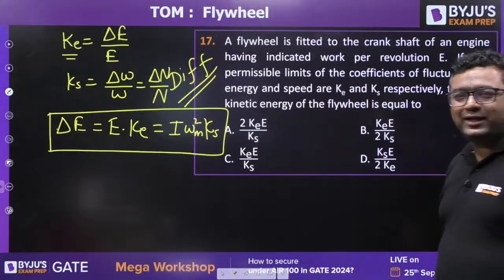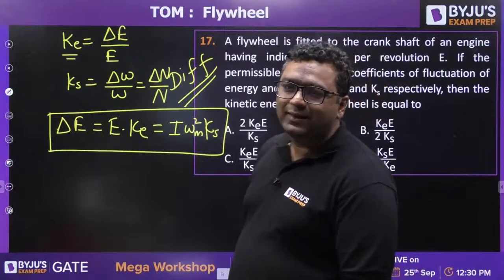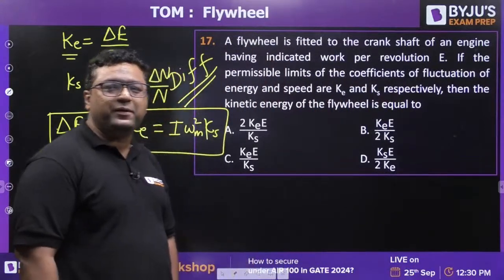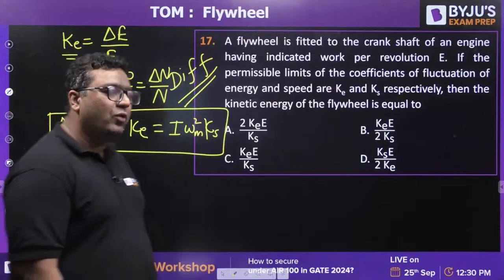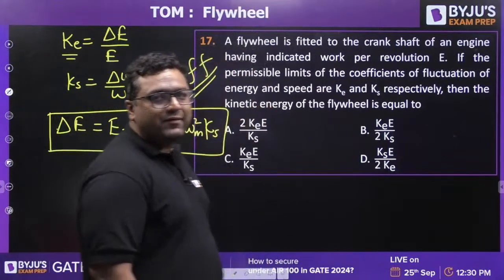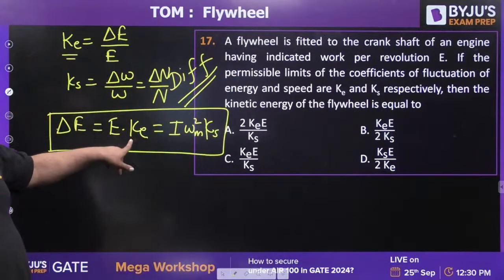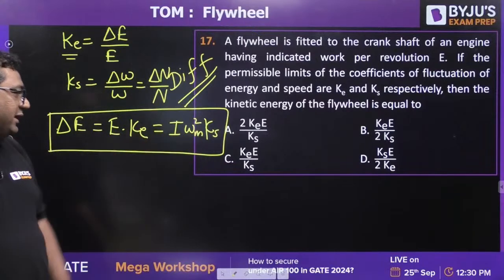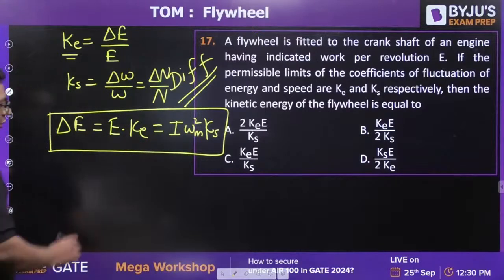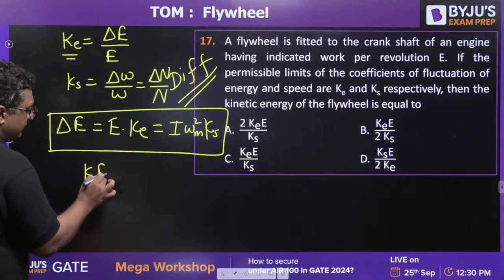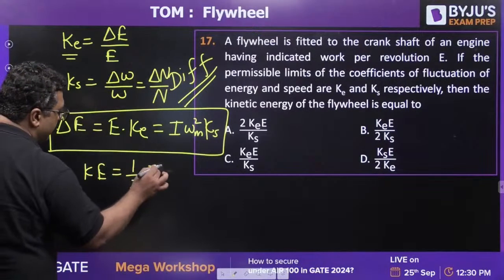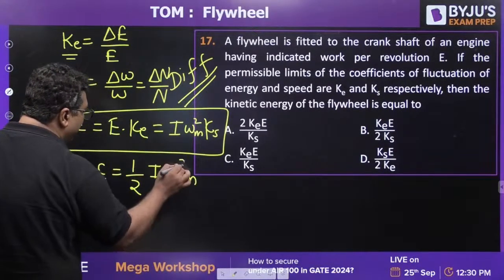I omega mean square Ks. Shubham, very good for the previous question. Solve this one now. I have given you the hint. You can see E times Ke, I omega mean square Ks. Now you know kinetic energy is defined as half I omega mean square.